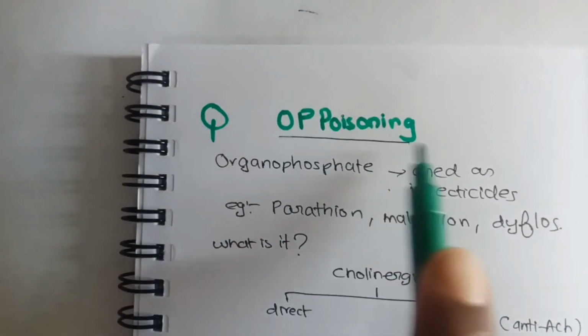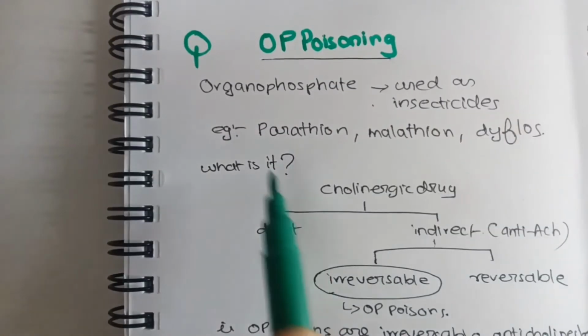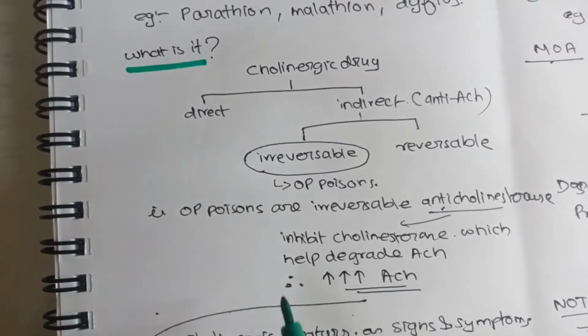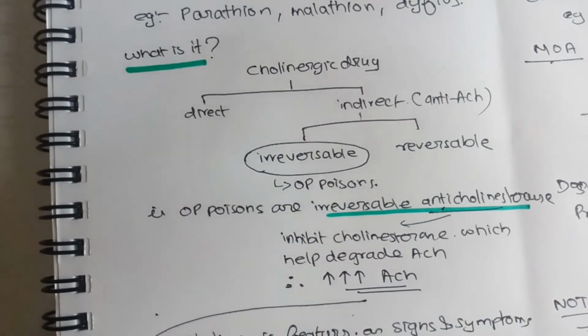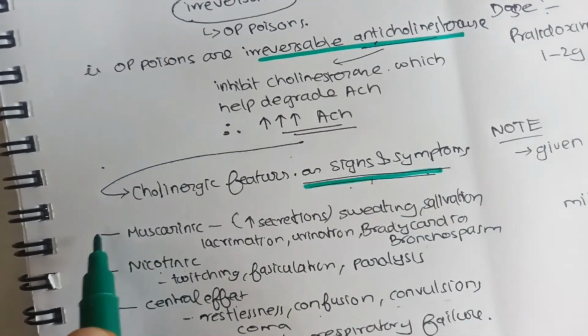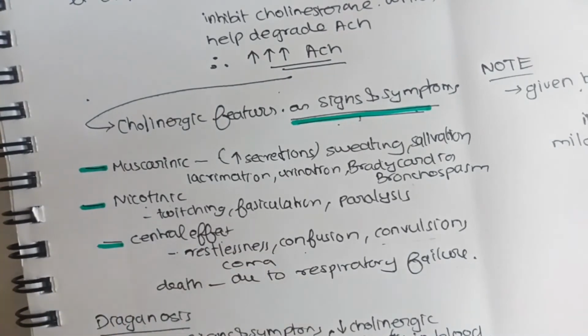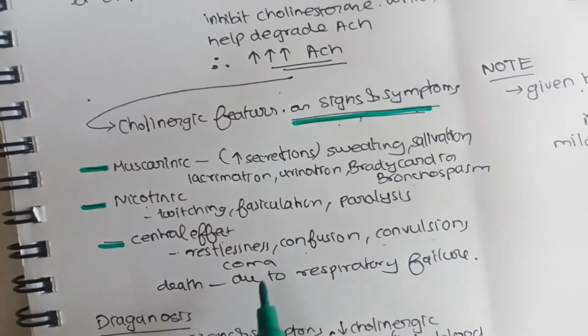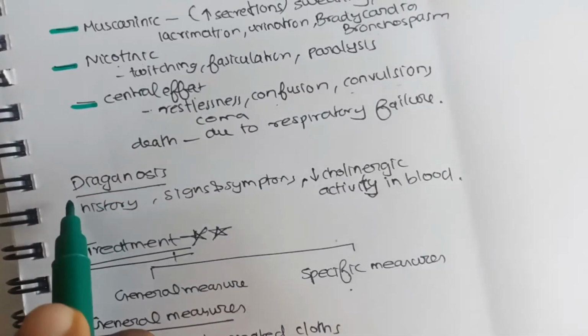So to summarize, we talked about OP poison. Examples are parathion and malathion. It is an irreversible anticholinesterase. It has cholinergic features like muscarinic, nicotinic, and central effects, like the increased secretions, the fasciculations, the convulsions.